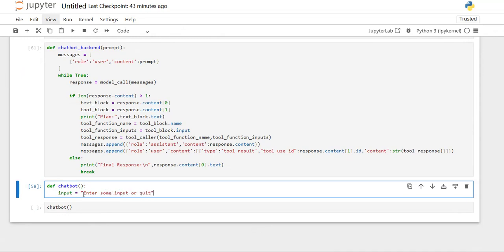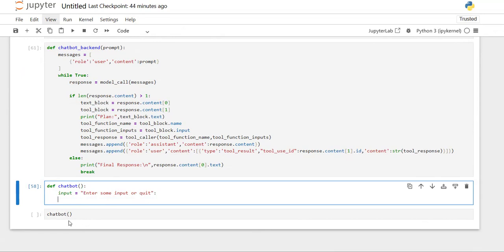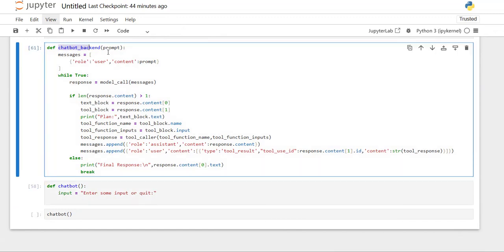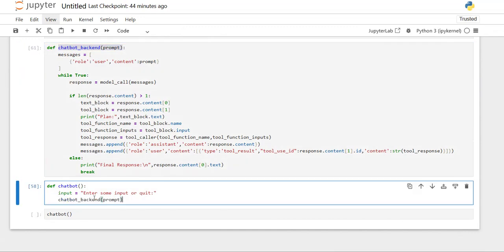So if I enter some input other than quit, if I ask any question, then what my chatbot needs to do is implement its backend and perform that particular input or user prompt, whatever the user input is given.